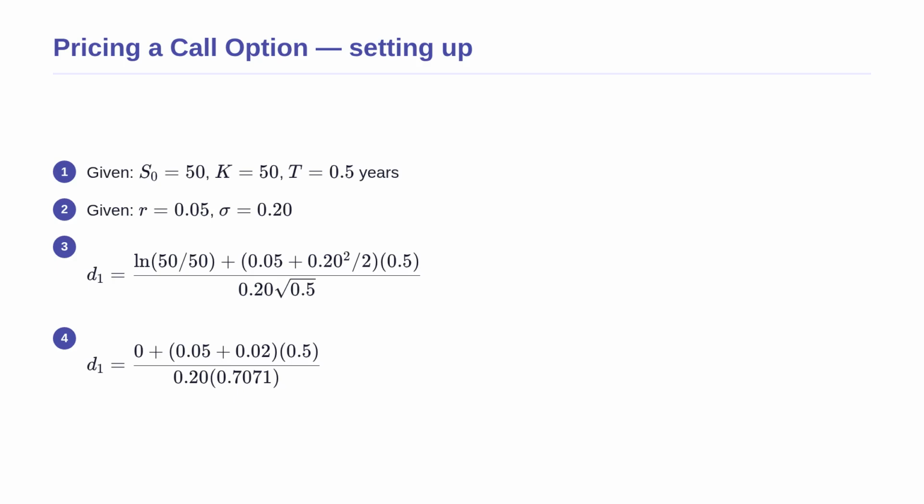First, we substitute our known values into the formula for d1. Notice that the ratio of the stock price to the strike price is exactly 1 and the natural logarithm of 1 is exactly 0. This makes perfect intuitive sense because the option is currently sitting exactly at the target price, meaning no growth is needed to reach it. We then simplify the terms inside the parentheses.